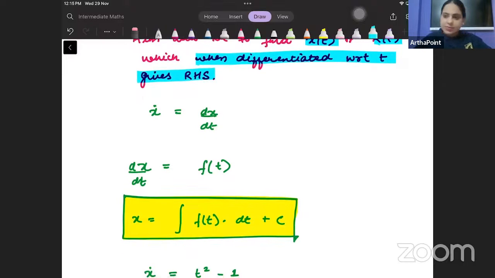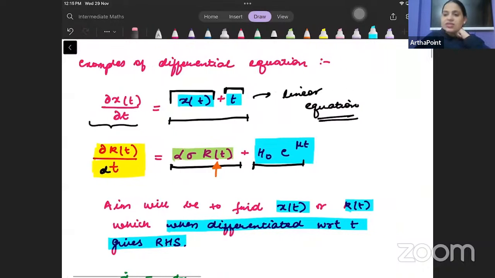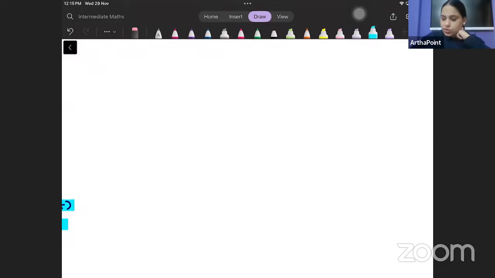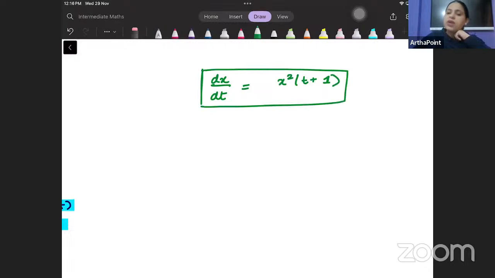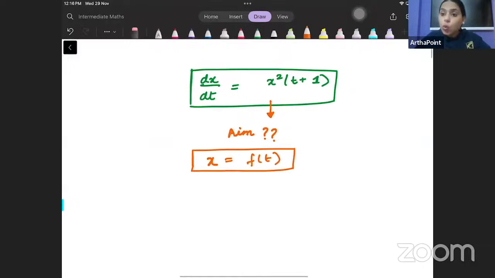We need to understand this a little. Now, suppose I give you some differential equation. Suppose I tell you how x changes as time changes. This is x square t plus 1. I have given you something like this, that is how x changes as time changes. From this, beta, what is my aim? What do I want to find out? My aim is to write x as a function of t.